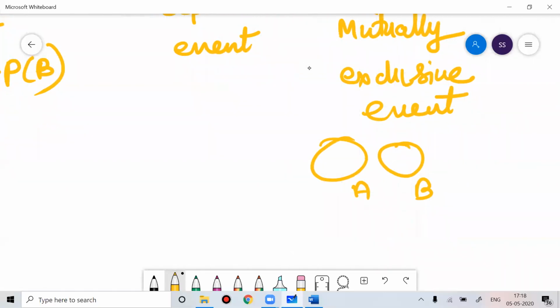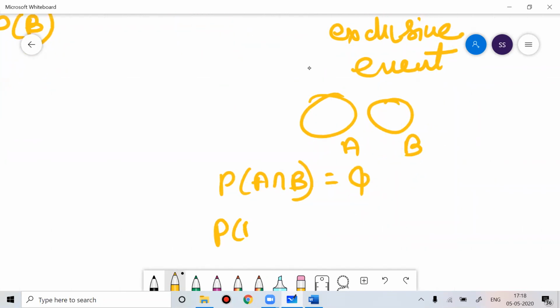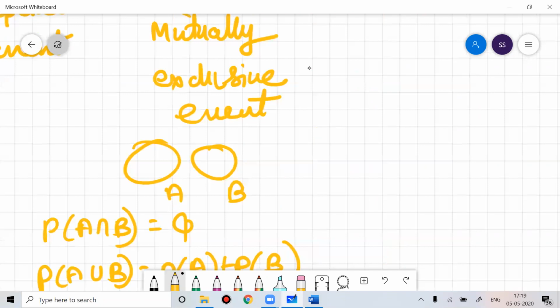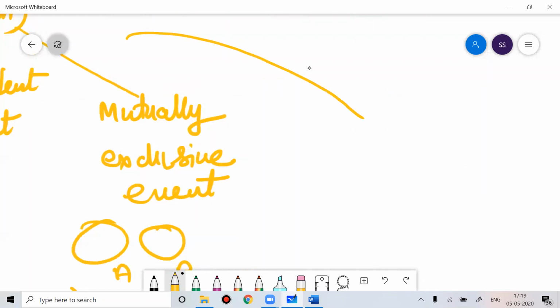So probability of A intersection B for them is the null set. They are called mutually exclusive events, so they don't have interrelation. When you talk about the union, probability of A union B would be probability of A plus probability of B.